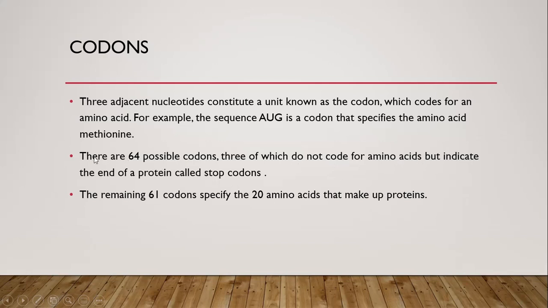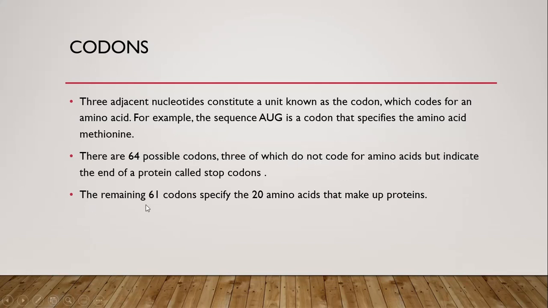So in total there are 64 possible codons, out of which 3 codons do not encode for any protein or enzyme, but simply perform the function of stopping or termination. So they are called stop codons.